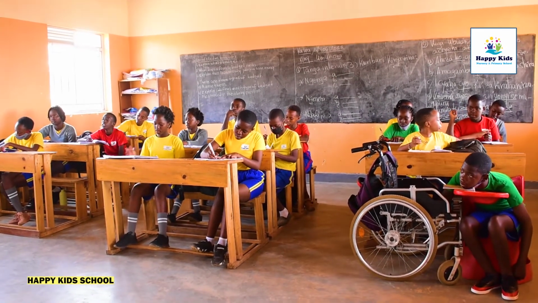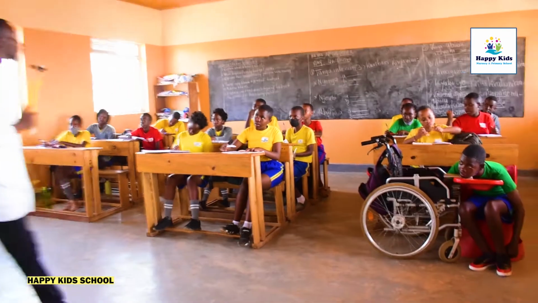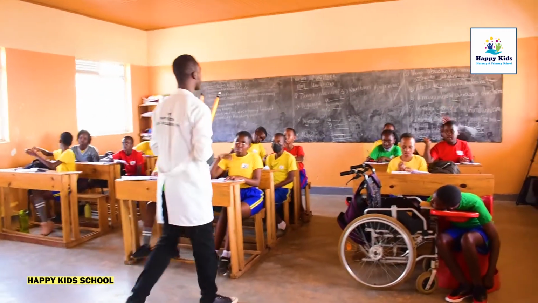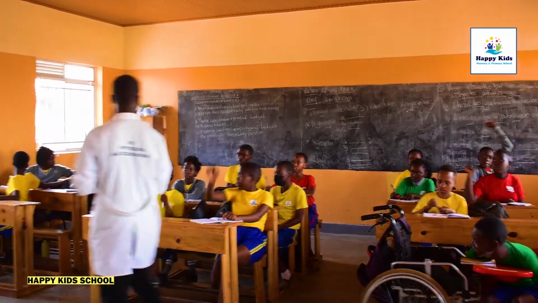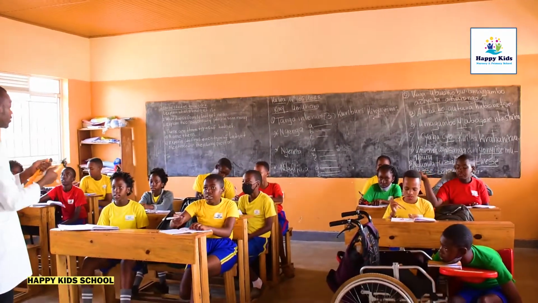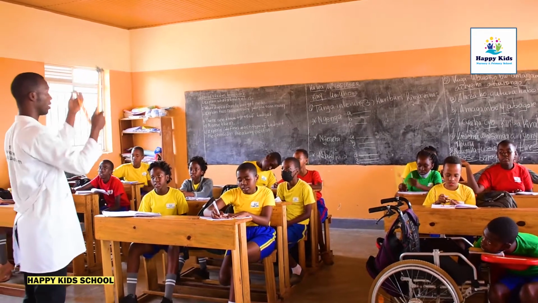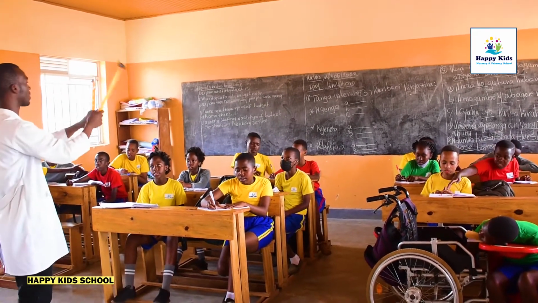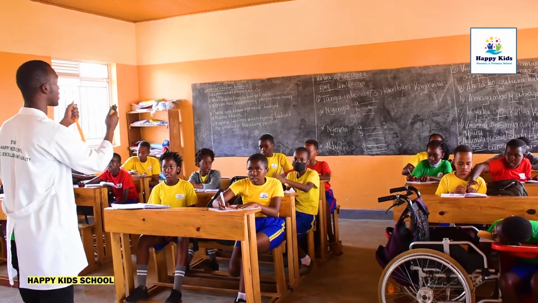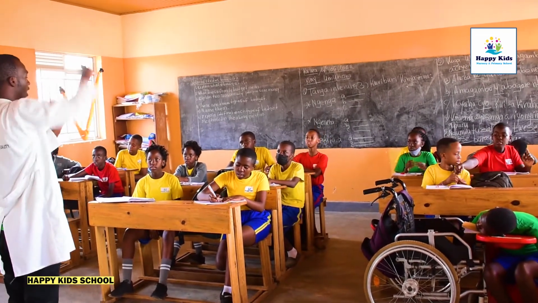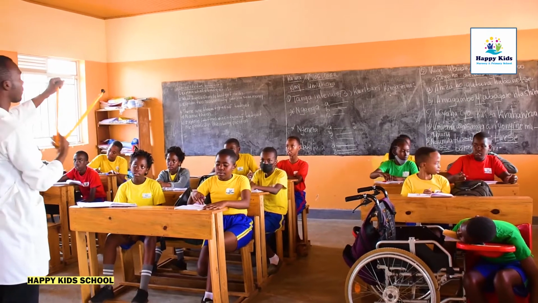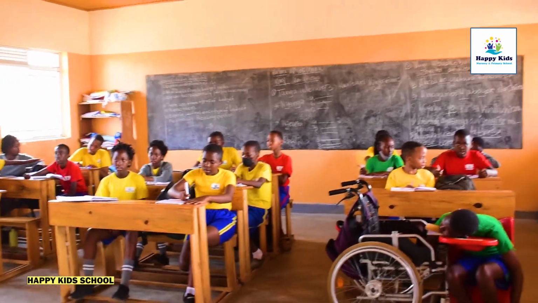What do we use to draw a circle? What is the mathematical instrument that we use to draw a circle? Yes, we use a mathematical compass. Is it this one? Yes. This is a mathematical compass that we use to draw a circle. This hand shows us the center, and this one measures the radius of the circle. Let's draw together.